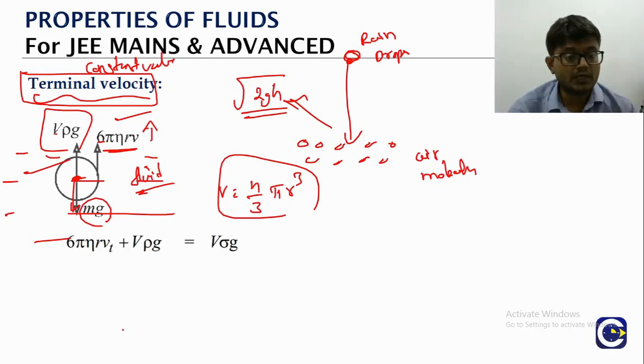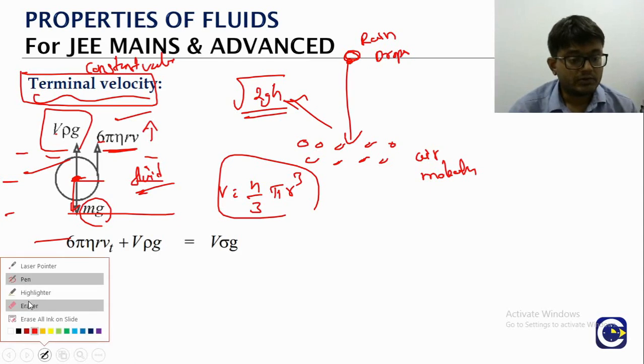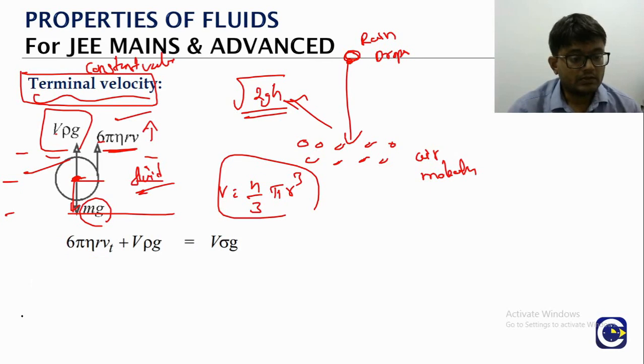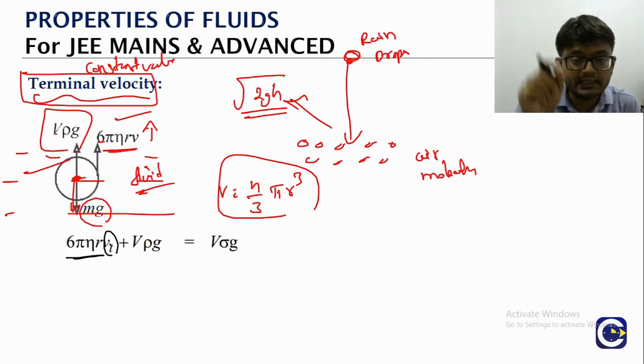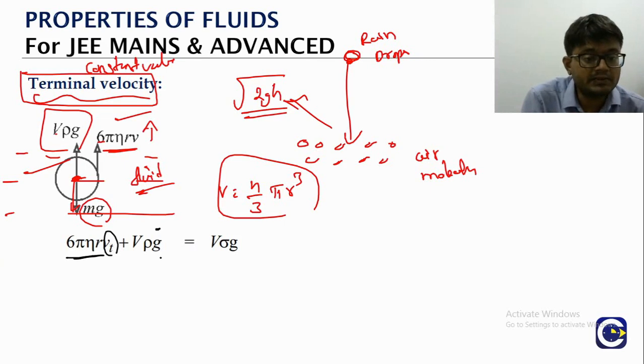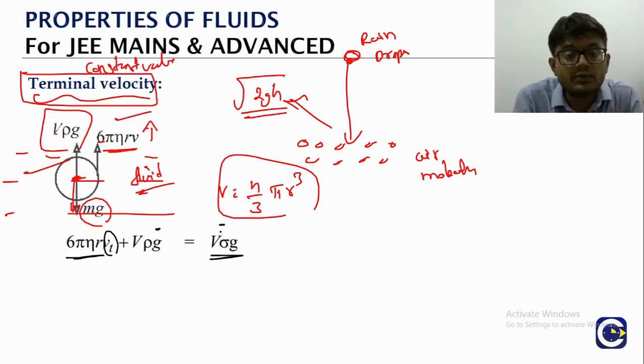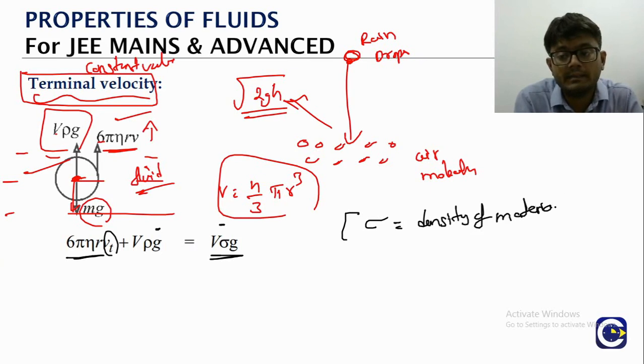So the condition there is what? The total upward force will be equal to the downward force. Upward force means what? The viscous force as per the Stokes law formula, 6 pi eta r v, we are putting v subscript t, that is the terminal velocity. That is the velocity which is going to remain constant from henceforth, plus the buoyancy V rho g, is equal to mg. Means m can be written as what? V into sigma. Sigma is what in this? Sigma is the density of the material of that object. Rho is the density of the liquid.